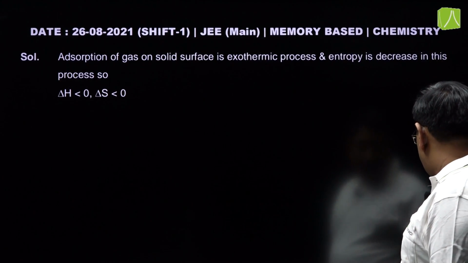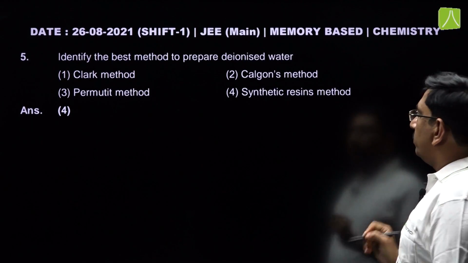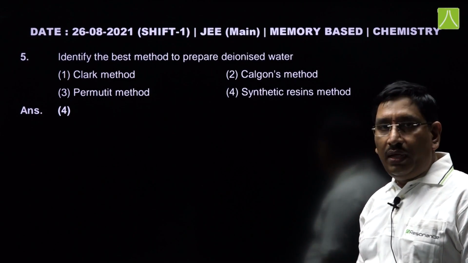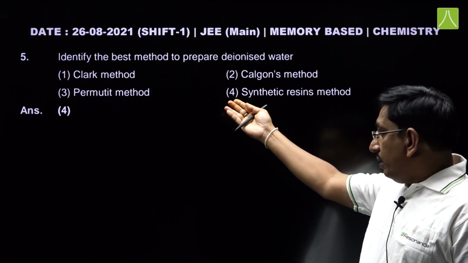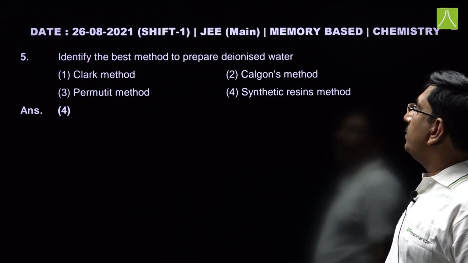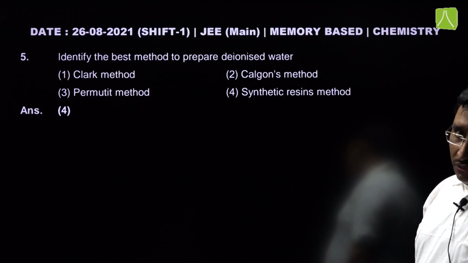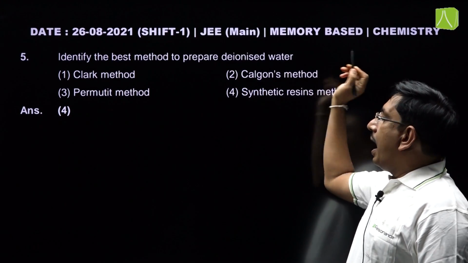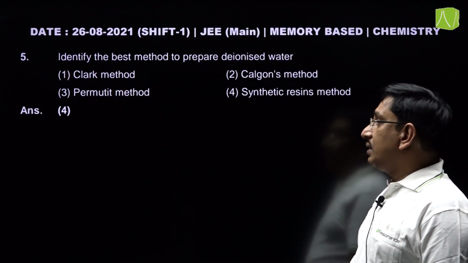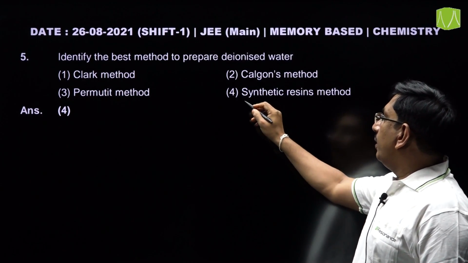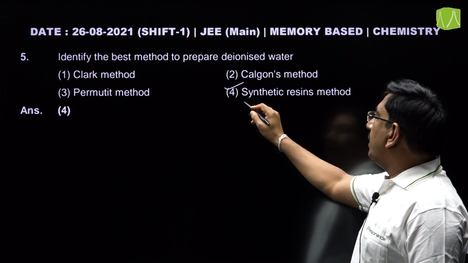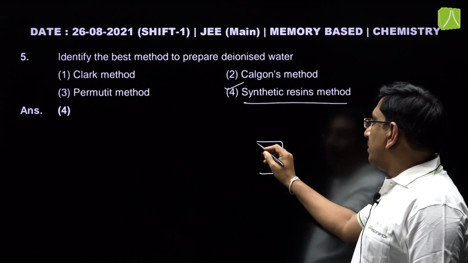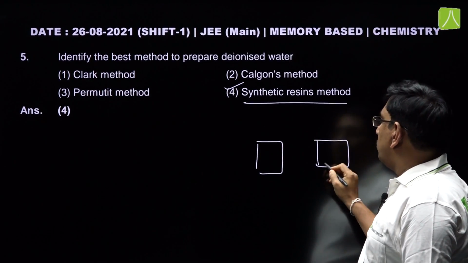This is also an easy question. इसमें ये पूछा है identify the best method to prepare deionized water. डीआयोनाइज्ड वाटर मतलब इसमें सारे आयन्स को निकालना है. So सारे आयन्स को निकालने के लिए the best method can be the synthetic resin method. इसमें cation exchange resin और anion exchange resin होता है.